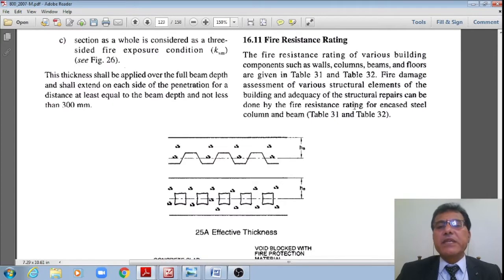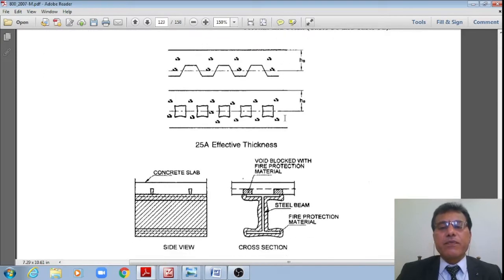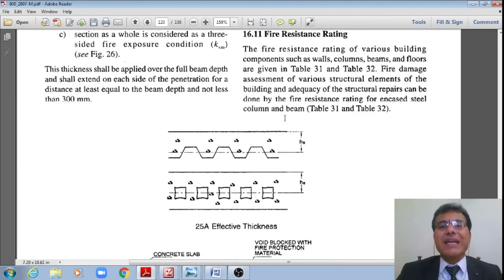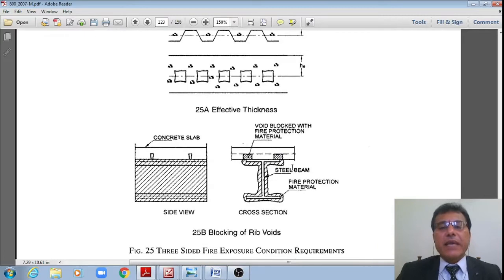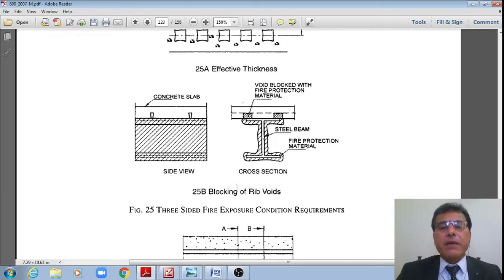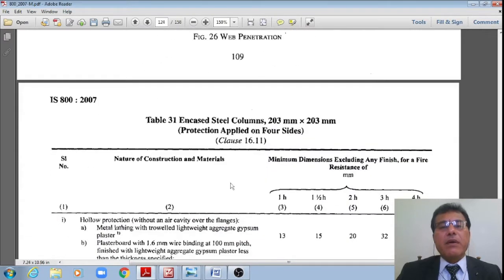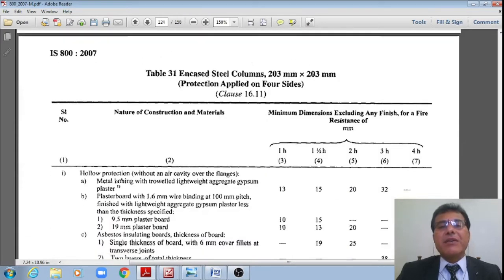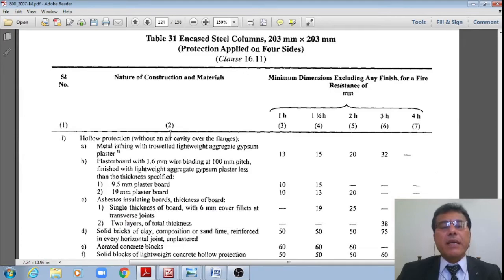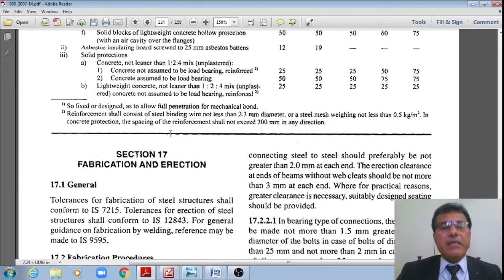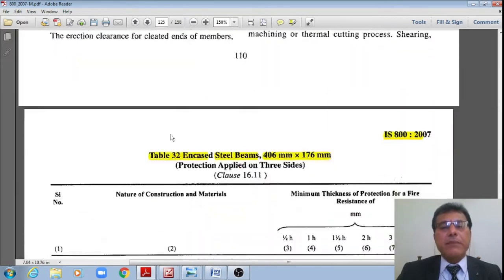Here we can see the encased steel columns and beam specifications are given with respect to the fire resistance rating. This is how the encased beam is shown. Now even the codal specifications are available for the encased steel columns in Table 31, and similarly for the beams in Table 32.